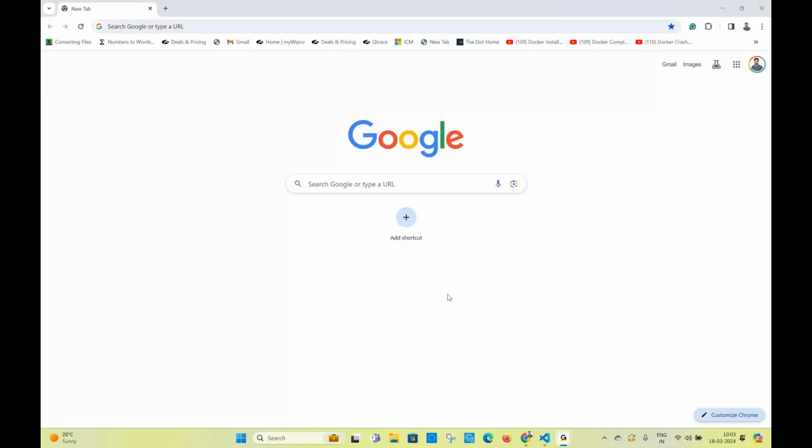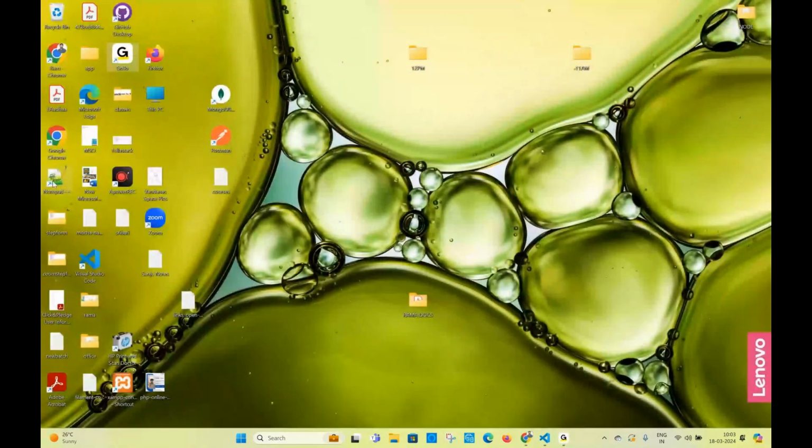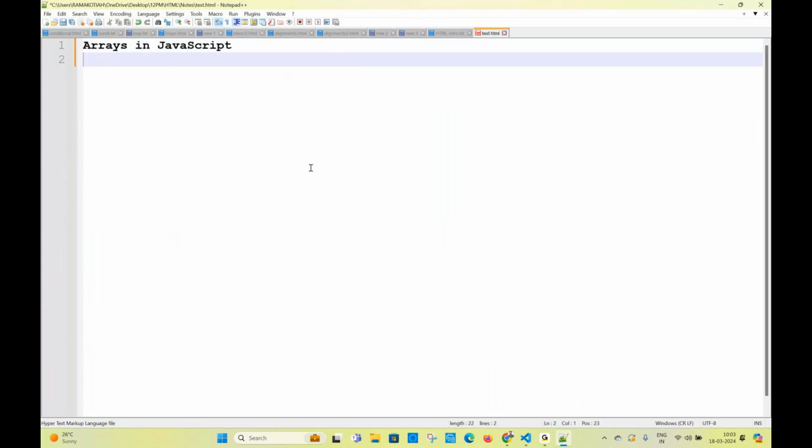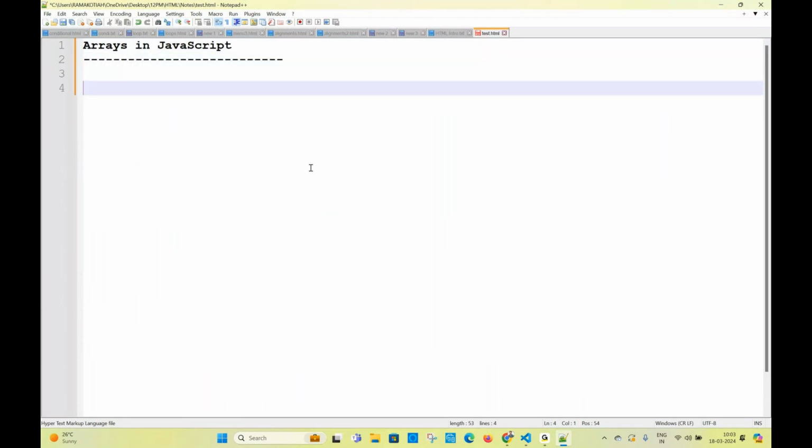So good morning. Let's continue with the arrays concept. Arrays in JavaScript. So I'm writing a point. That much important this is. We cannot neglect this concept in entire JavaScript. If you ask me what is important, I will strictly say arrays are very, very important in entire JavaScript. That much important the concept is.